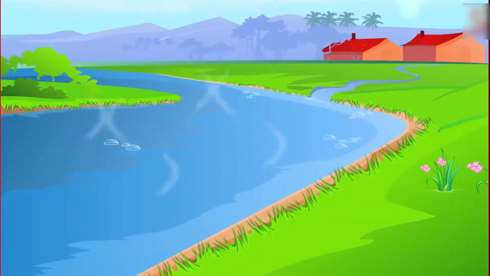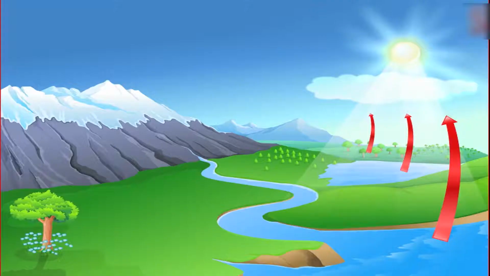Evaporation is the first stage of the hydrological cycle. The water on the surface of the earth reaches the atmosphere through the process of evaporation. In the first stage, the water is converted from the liquid to the gaseous state. The heat from the sun causes the water to evaporate from the surface of the earth.